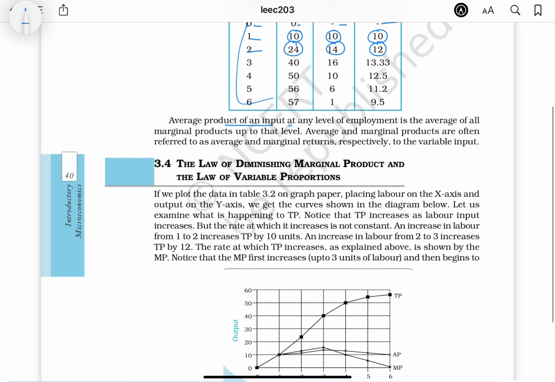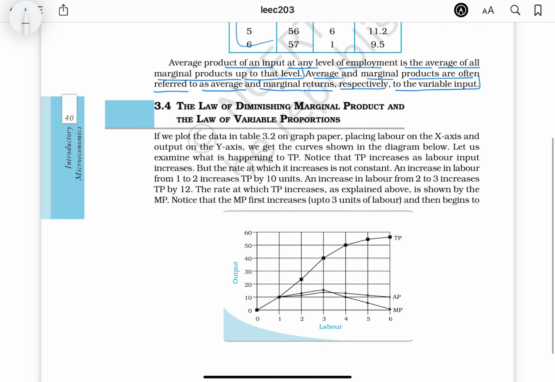Average product of an input at any level of employment is the average of all marginal products up to that level. Average and marginal products are often referred to as average and marginal returns respectively to the variable input. The law of diminishing marginal product and the law of variable proportion. If we plot the data in table 3.2 on graph paper, placing labor on the x-axis and output on the y-axis, we get the curves shown in the diagram below.